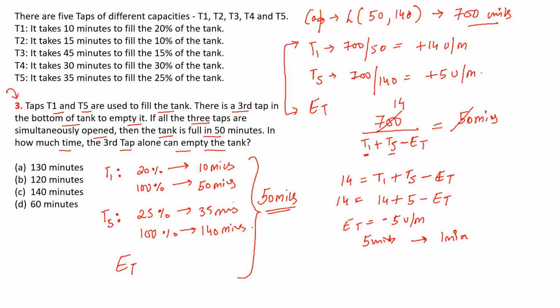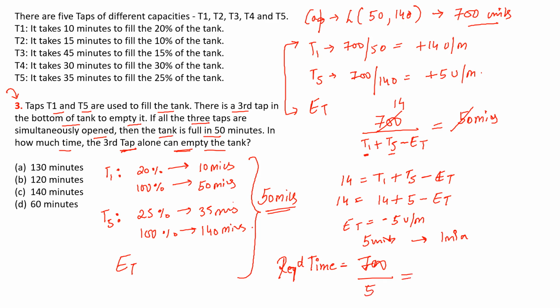But what we need to find is the time the third tap alone takes to empty the tank. So the required time would be 700 over 5.